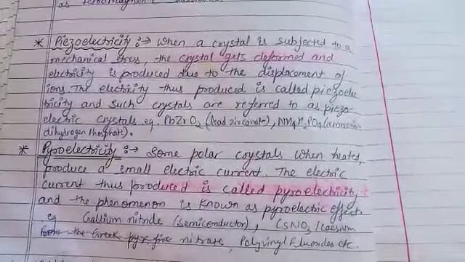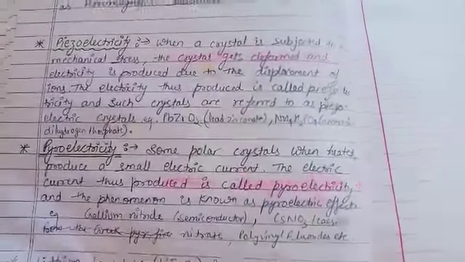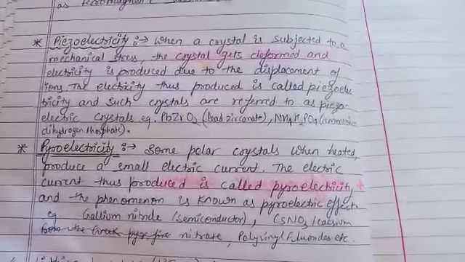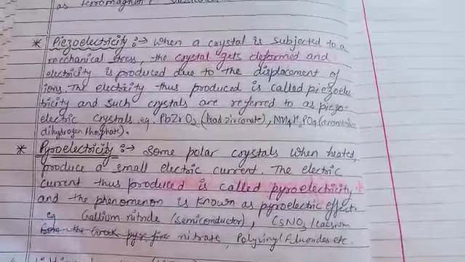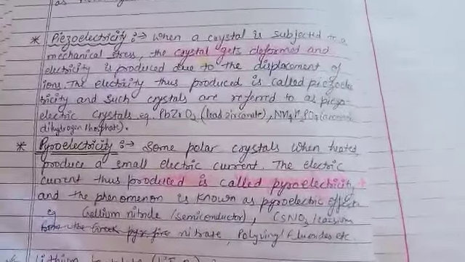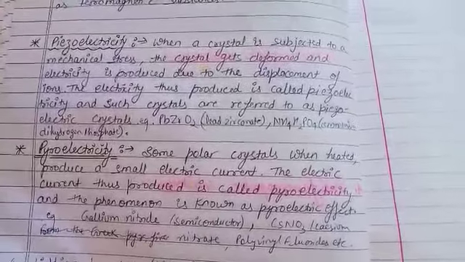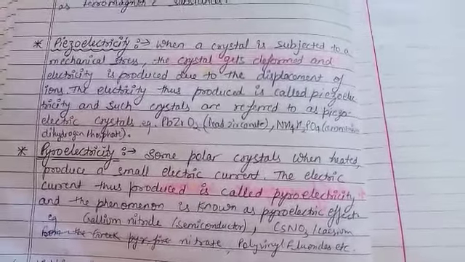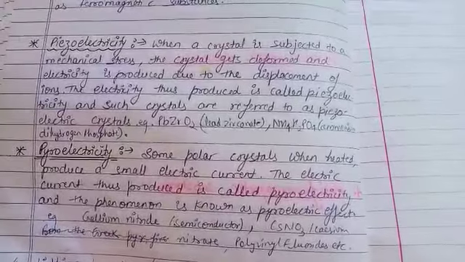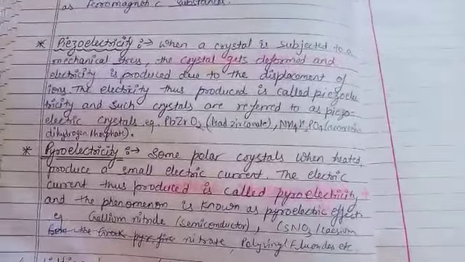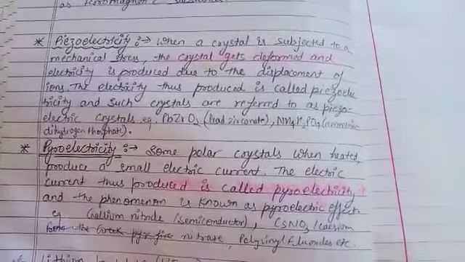The electric current thus produced is called pyroelectricity, and the phenomenon is known as the pyroelectric effect. Examples: gallium nitride, a semiconductor, then cesium nitrate, PVF, polyvinyl fluoride, etc. This one is regarding pyroelectricity.